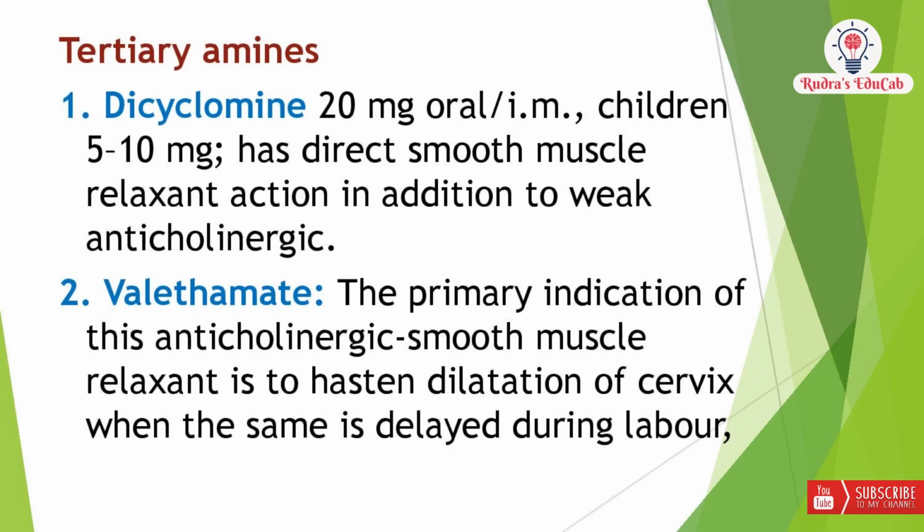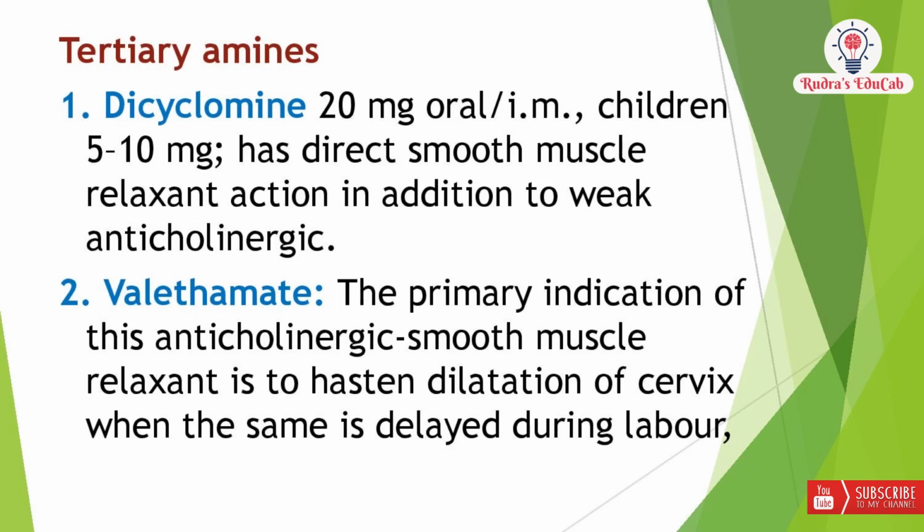Tertiary amines. The first drug is dicyclomine. Normal dose of this dicyclomine is 20 mg, which is given orally or intramuscularly. In children, the dose is 5 to 10 mg, and this drug has direct smooth muscle relaxant activity, and in addition to it, it has weak anticholinergic activity. And the second one is valethamate. The primary indication of this anticholinergic drug is smooth muscle relaxant.